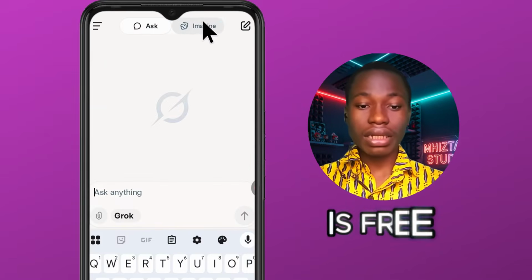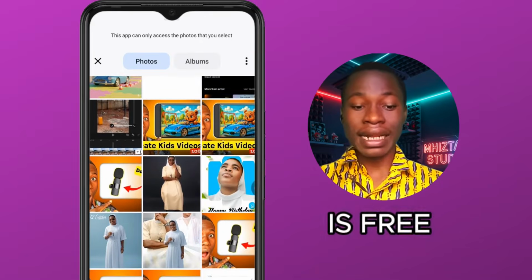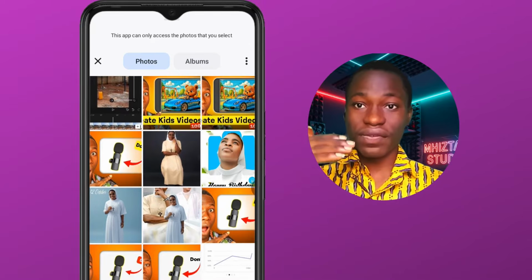All right, then click on this Imagine. If you click on Imagine in this place, you are just going to go to your gallery and then select the image that you generated. Remember, you have to do it one after the other. You do the first verse and then the second verse.